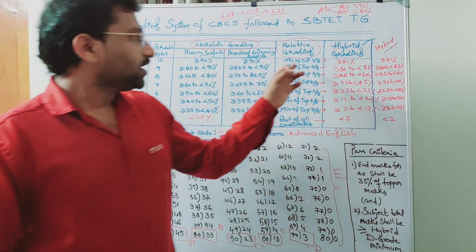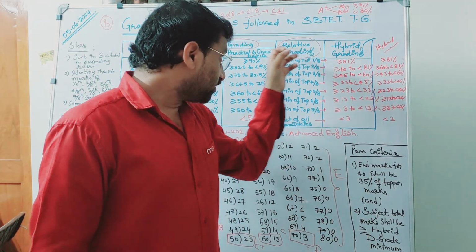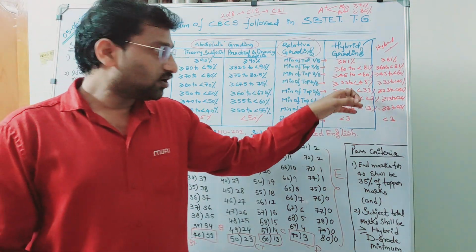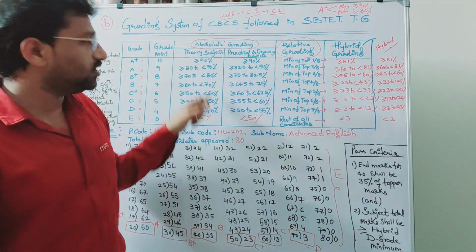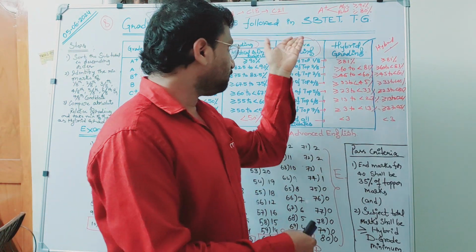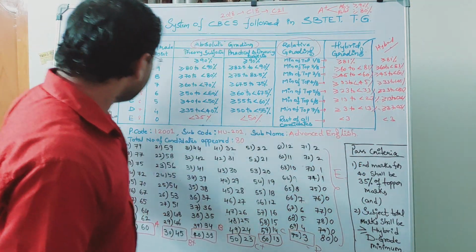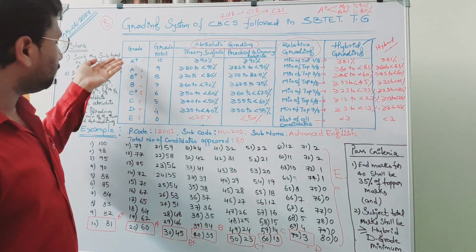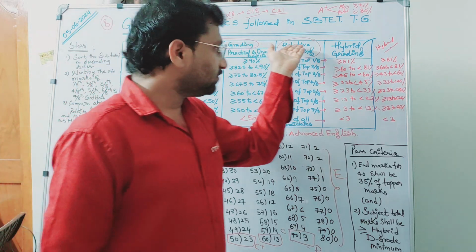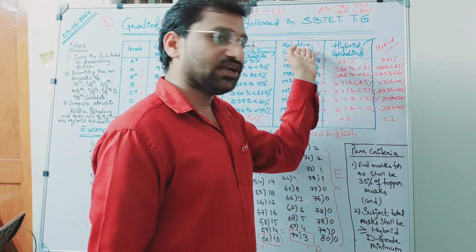So here, in this case, if you compare absolute and relative grading, the range of marks in relative is at lower levels compared to absolute. Therefore, we can say that the hybrid grading system is equal to relative. But this cannot be the case for all the grades. For example, in the case of A plus, if absolute is a high value and relative is a low value, then we will take hybrid as relative.